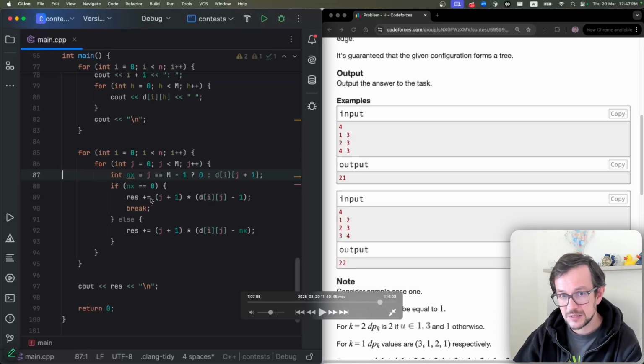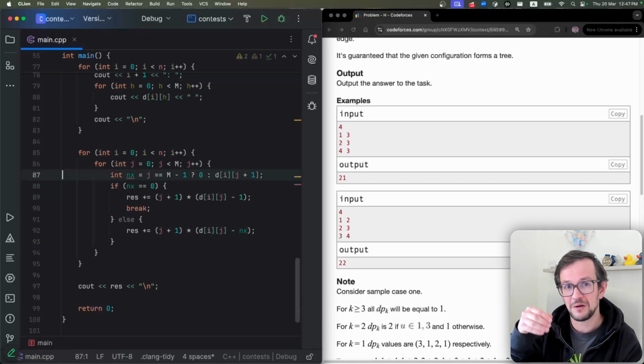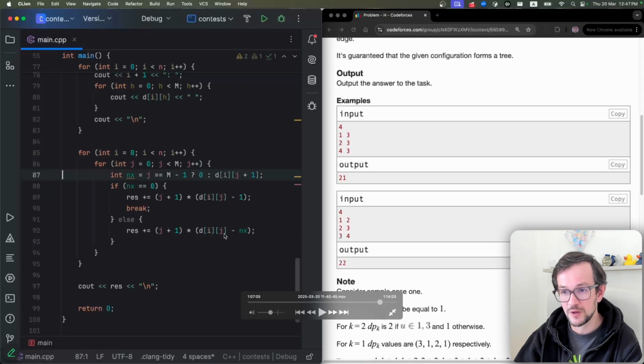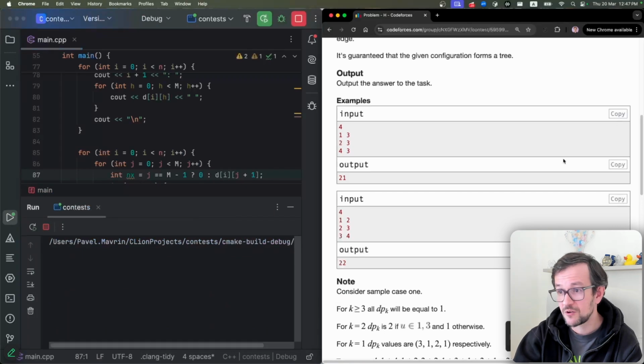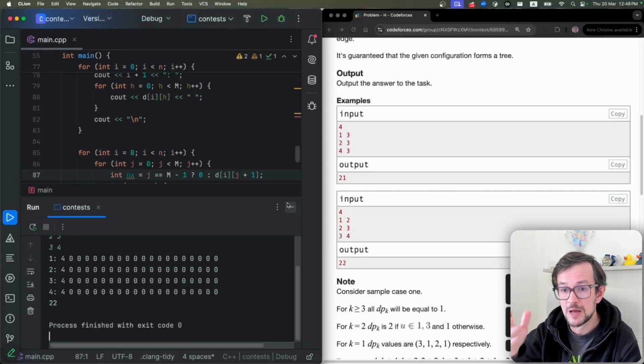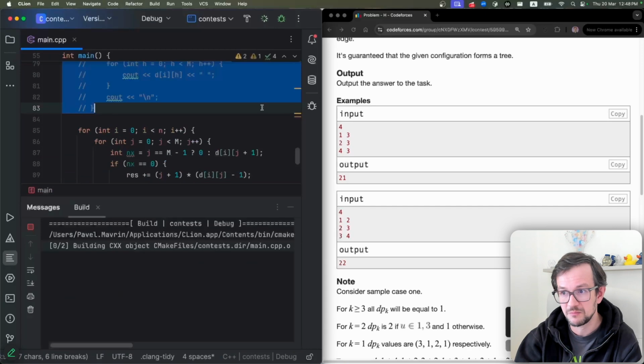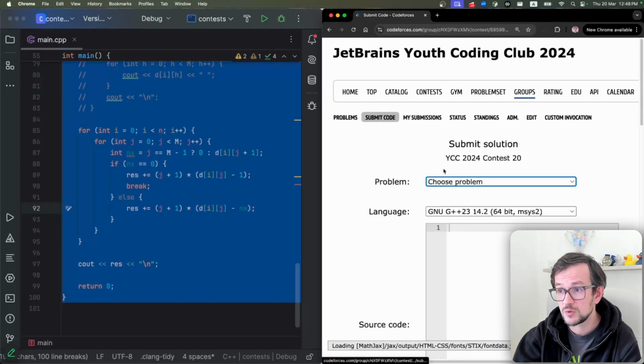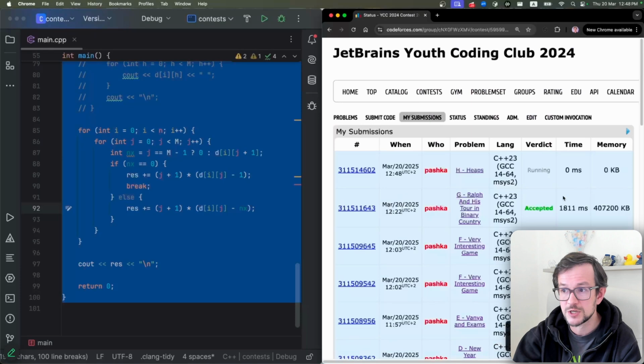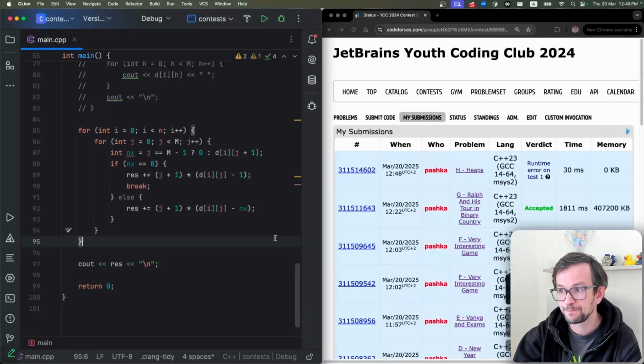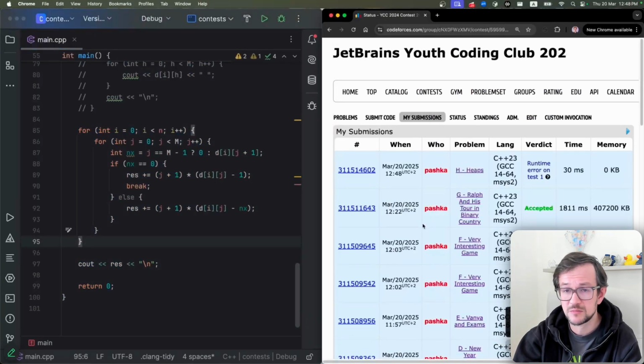And if it is not the last, I take all my elements up to the next one, because the next one will give me less height. So my height will be for all these elements up to this one. Okay, so this is finally the correct formula. Again, I spent some time just tweaking the formula back and forth, trying to make all these numbers correct. It happens. You can spend some time with paper just trying to find the correct formula. I usually try to first just guess the formula and tweak it a little bit. When I get a wrong answer, then I will try to actually draw something.